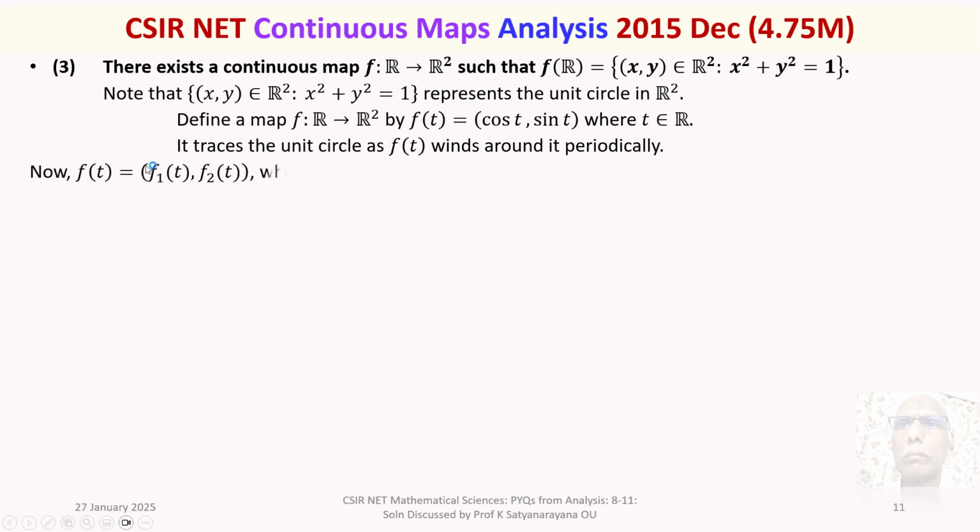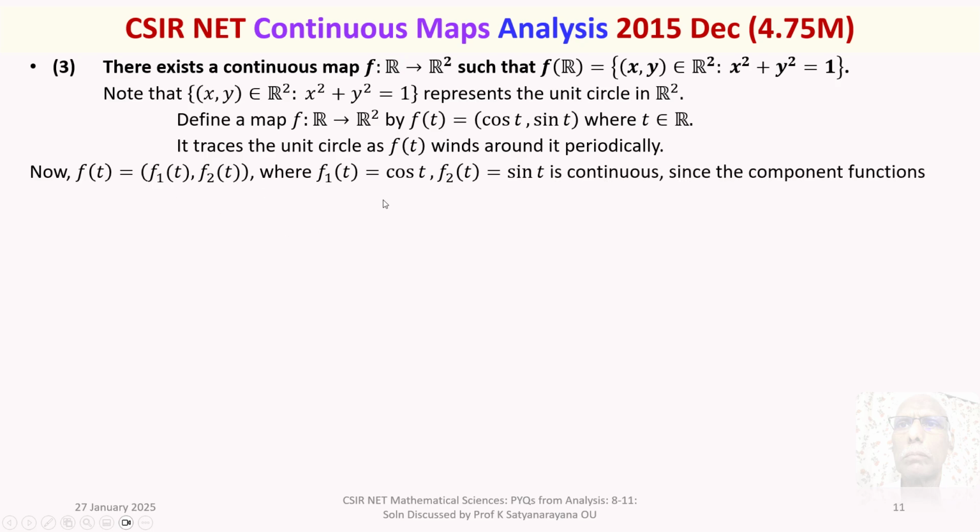Now, f of t is an ordered pair consisting of two components, f1 of t and f2 of t. These two components, f1 of t is cos t, f2 of t is sin t, are continuous, and hence f is continuous. F is continuous because its component functions are continuous.